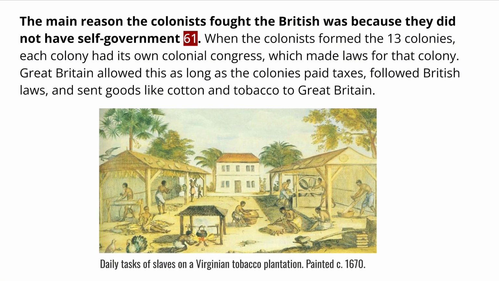The main reason the colonists fought the British was because they did not have self-government. When the colonists formed the 13 colonies, each colony had its own colonial congress, which made laws for that colony. Great Britain allowed this as long as the colonies paid taxes, followed British laws, and sent goods like cotton and tobacco to Great Britain.